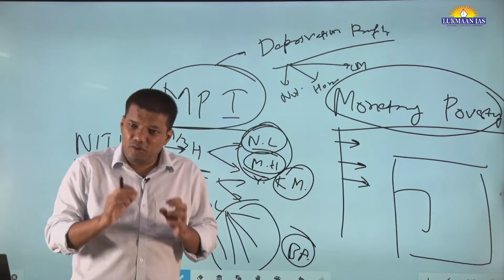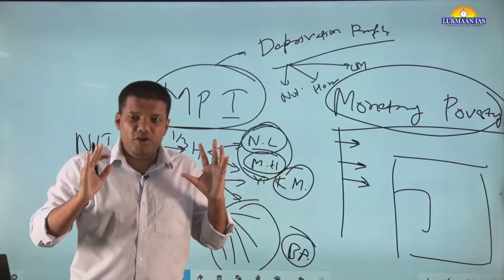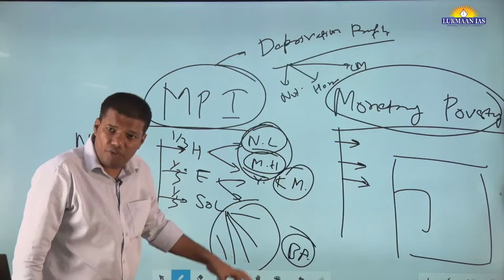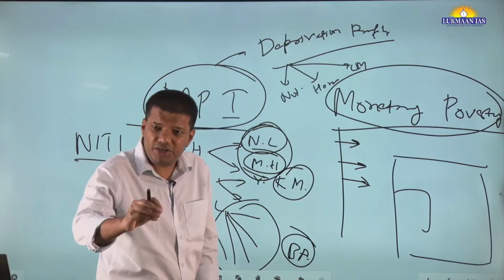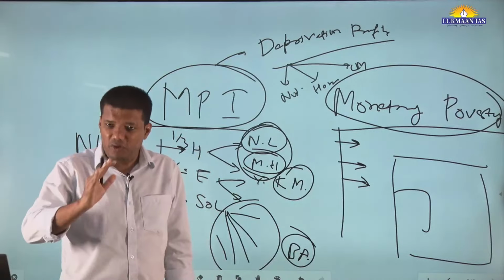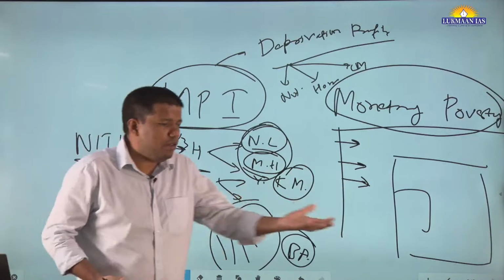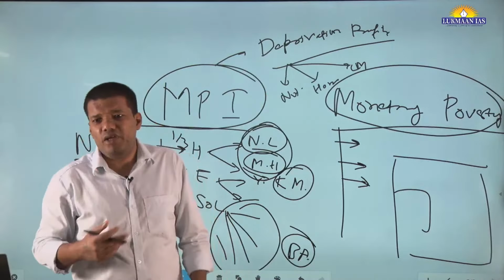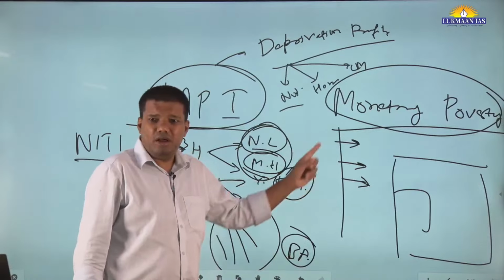Just remember this. Such a point will give you good marks. When you say that after analyzing the deprivation profile of different areas, we will do the intervention as per the needs of that continent, that shows understanding, that after reading the report you have understood. Let's say an African country is deprived in nutrition and people are providing housing. Is there any meaning in that? No. India needs nutrition, housing.